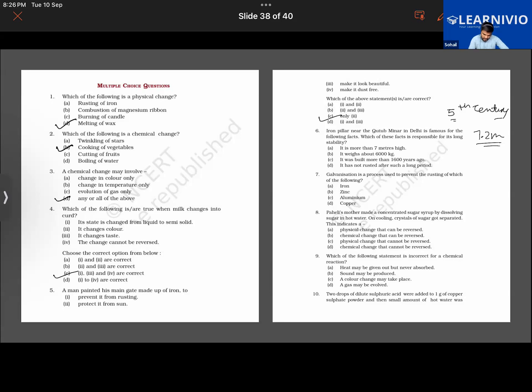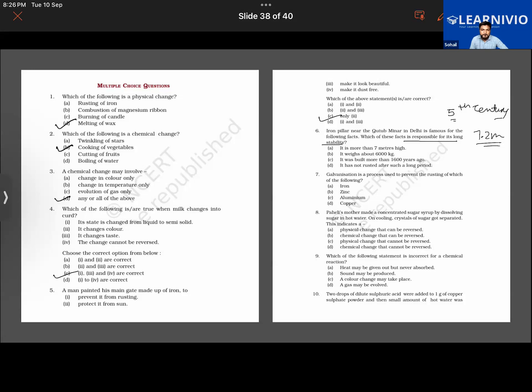Question is, which of these facts is responsible for its long stability? The iron pillar near Qutub Minar in Delhi is famous for the following facts. Which one of them is responsible for its long stability? What could have been the reason for its stability? Why is it still standing?